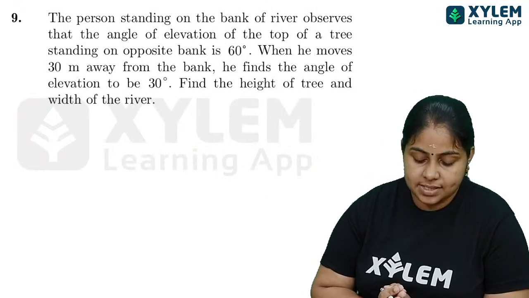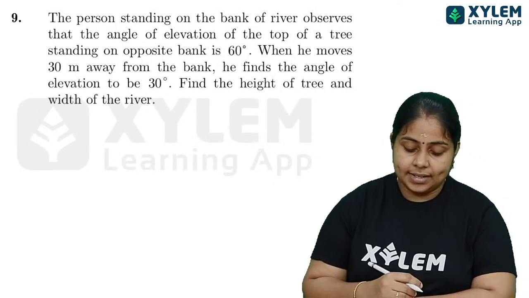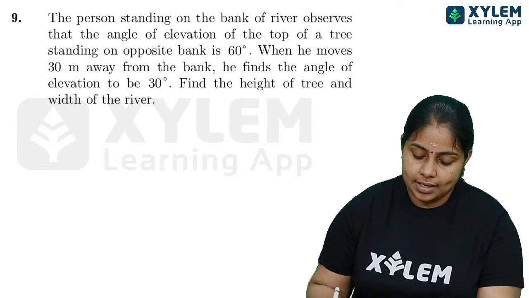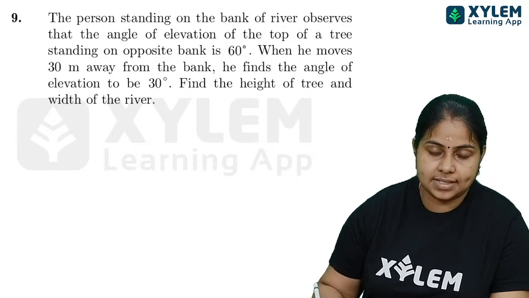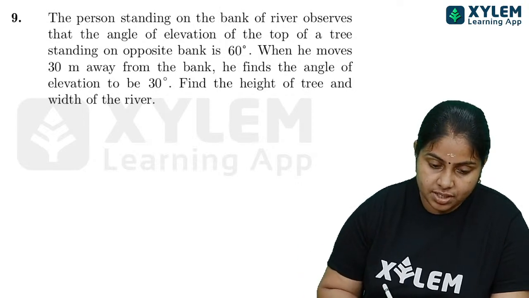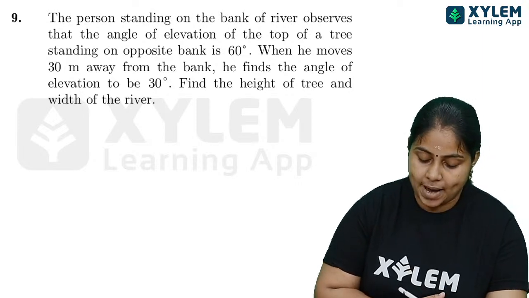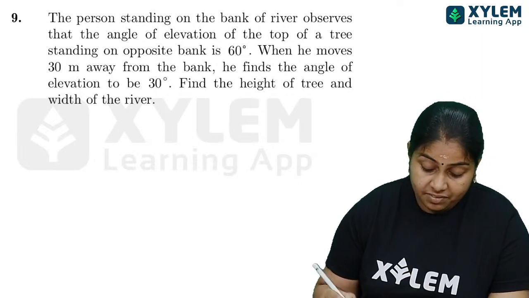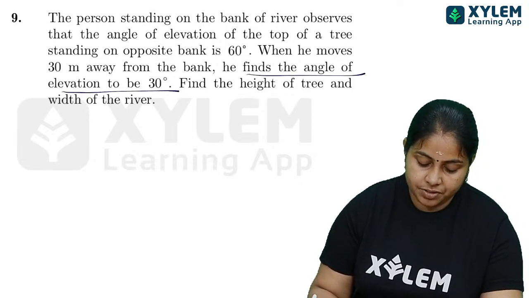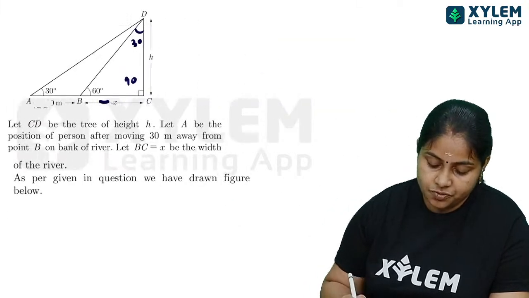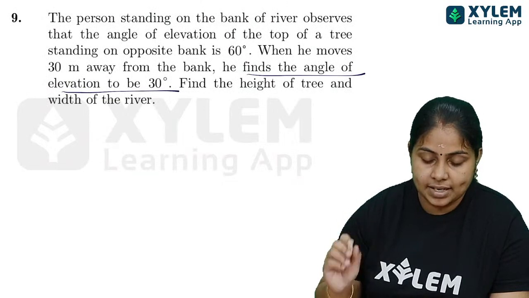Next, a person standing on the bank of a river observes that the angle of elevation of the top of a tree standing on the opposite bank is 60 degrees. When he moves 30 meters away from the river bank, he finds that the angle of elevation is 30 degrees. Find the height of the tree and the width of the river. So first of all, after getting this question, we must write down that figure.